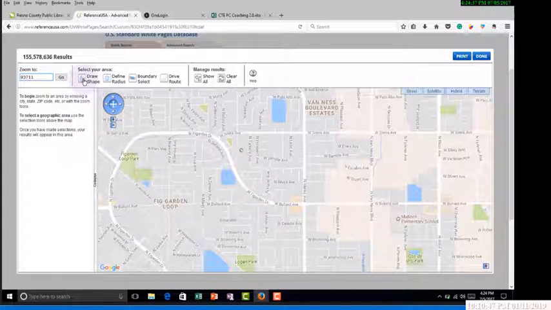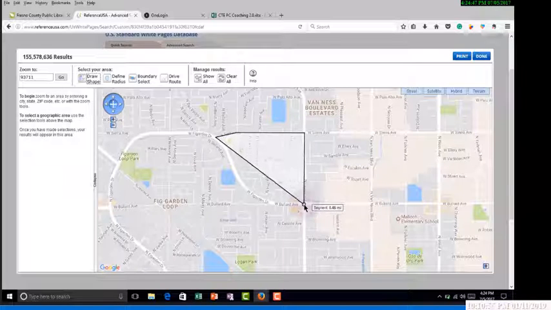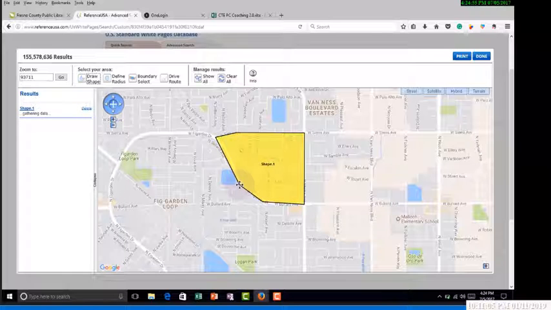So I'm going to do a draw shape. And just like the MLS, every place I click, it's going to drop my point. And now my shape is complete. All I need to do is double click on the last place. It's going to actually save that. It shows that I have 622 contacts in this area.